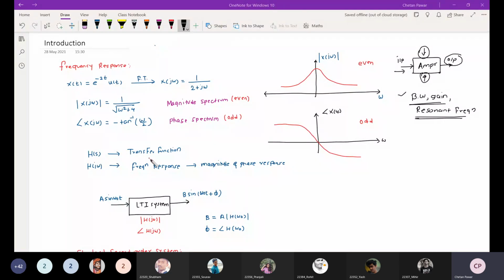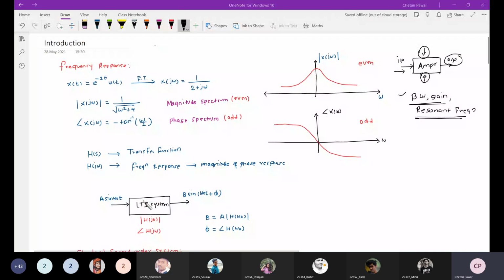So H of s is the transfer function. Okay, and you want to calculate, if you want to find out the frequency response of the control system, so what you will do, you will replace s by j omega. Okay, so that will give you the frequency response of that particular control system. So it consists of magnitude and phase response. Okay. In the second unit, we have seen some examples on this particular problem.